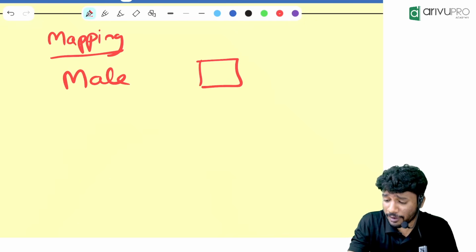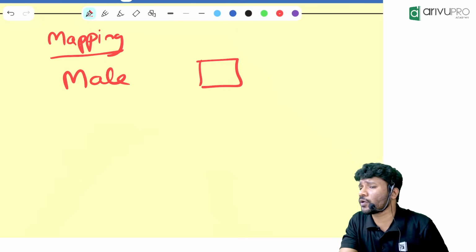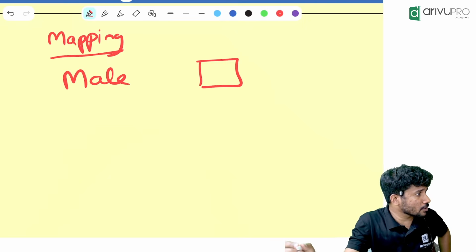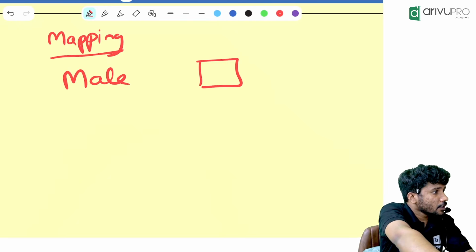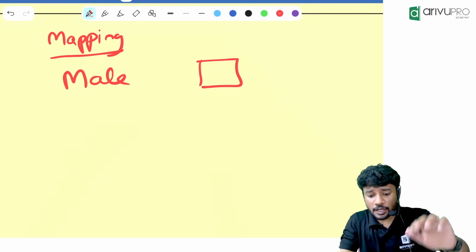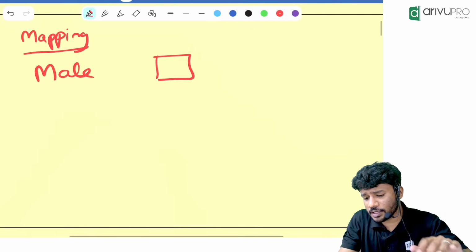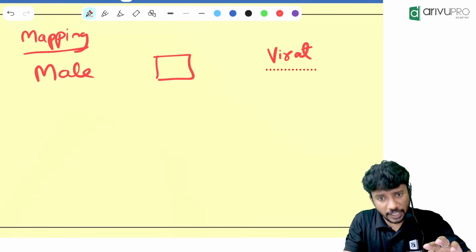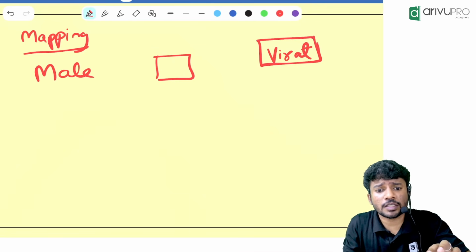Some people who have already studied would have used plus and minus and all, but we will be using a square box. Male is represented using what? Square box. Male is what? We are representing using a square box. For example, Virat is a male cricketer. So you will write Virat and you will put a box. Done. Male means what? Box.